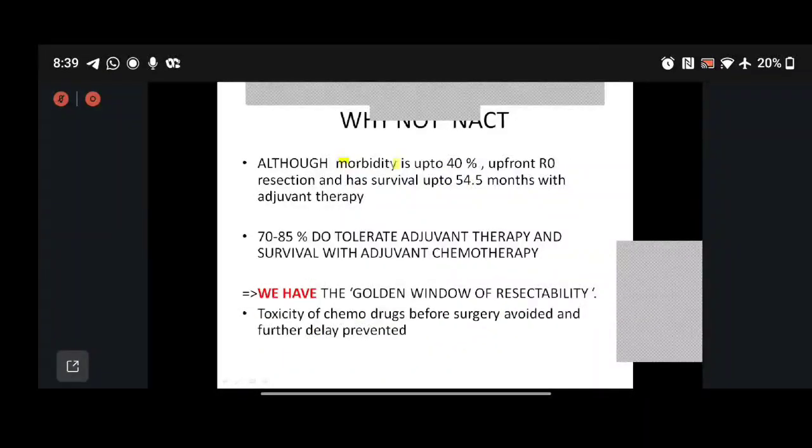We know that the morbidity of Whipple is 40%, but we have been able to raise survival up to 54.5 months in Project 24. 70 to 85% do tolerate adjuvant therapy. We do have the golden window of resectability, and we are not losing time.